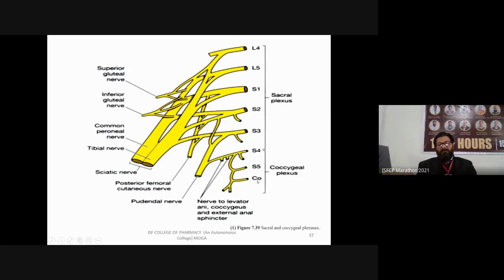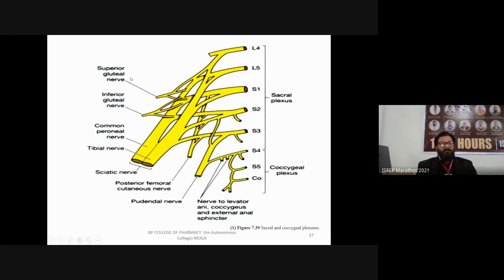This is your sacral plexus, and this is your coccygeal plexus. The sacral plexus is made up of L4, L5, S1, S2, S3, S4, and the coccygeal plexus is S4, S5, and coccygeal. We know the coccygeal vertebrae are fused bone, so that region is considered one particular bone.